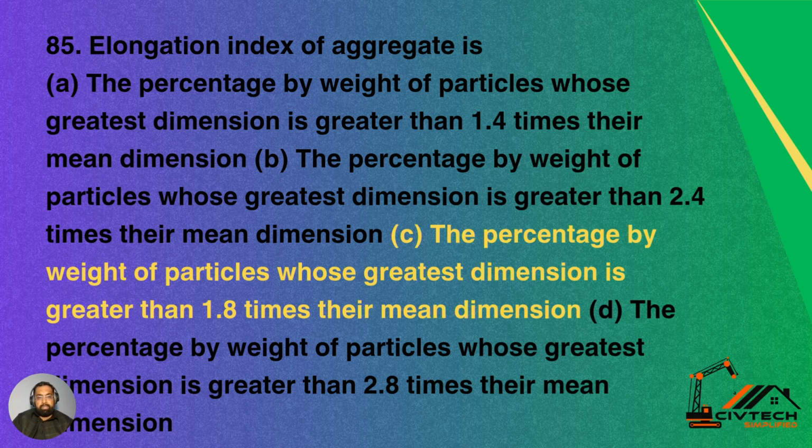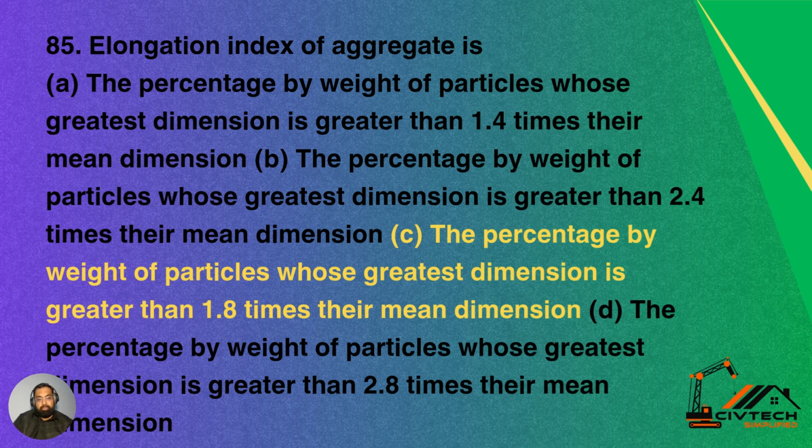Question number 85. Elongation index of aggregate is option A, the percentage by weight of particles whose greatest dimension is greater than 1.4 times their mean dimension. Option B, the percentage by weight of particles whose greatest dimension is greater than 2.4 times the mean dimension. First one was greater than 1.4 times the mean dimension. The second option is greater than 2.4 times the mean dimension.